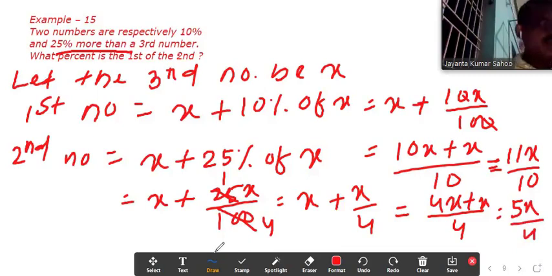We got the second number, but the question asks for the first number as a percentage of the second number.